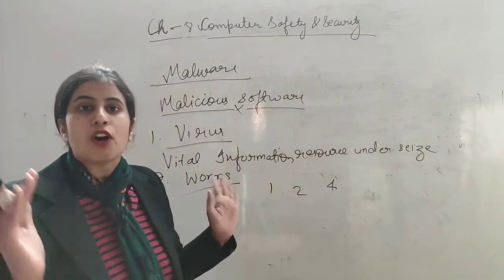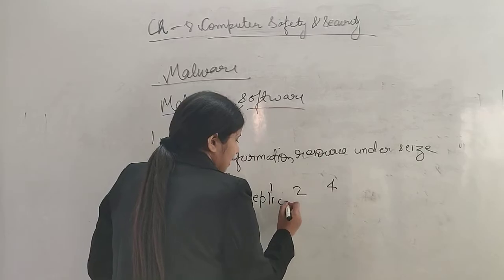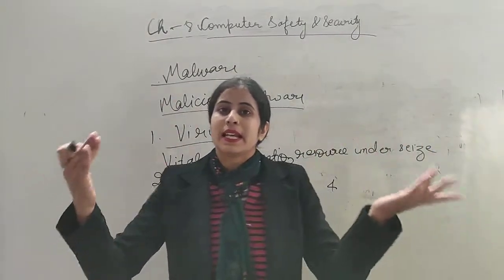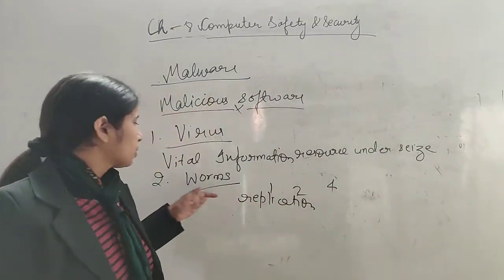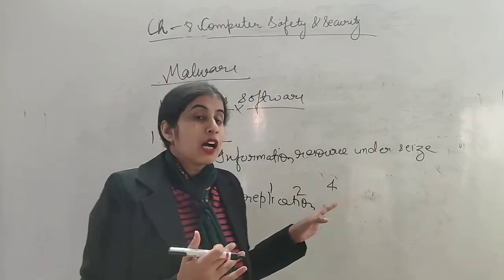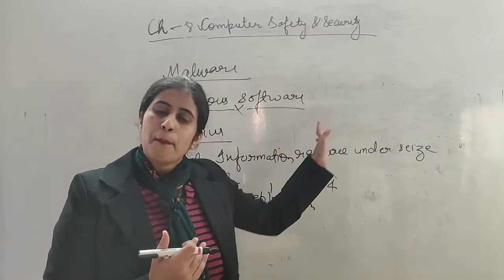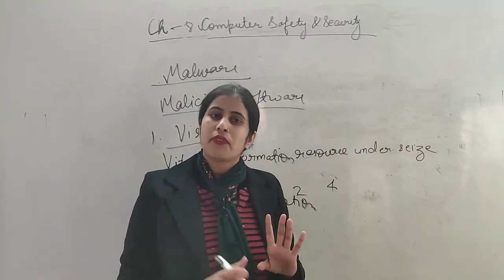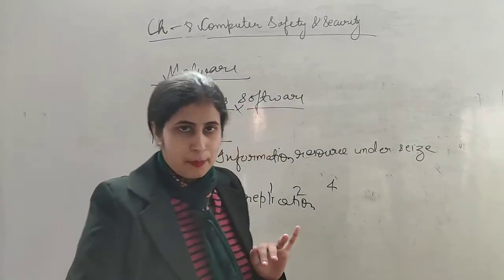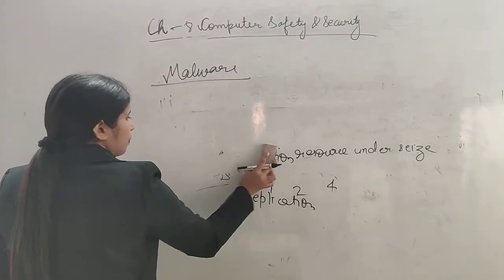So the speed of the replication is important. Replication means how we are replicating, how we are spreading ourselves. So the worms replicate themselves very fast, and they are more harmful than a simple virus. Both of these work to infect the important files and information that are present in our computer. Okay, now they are the 2 malicious software.